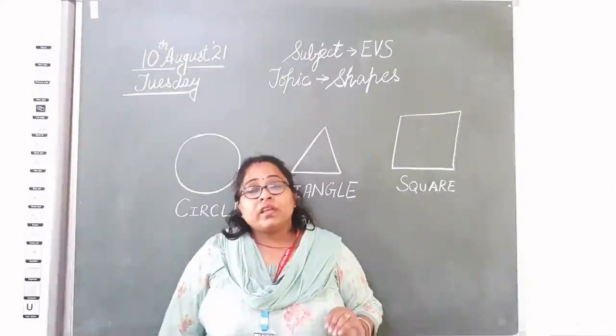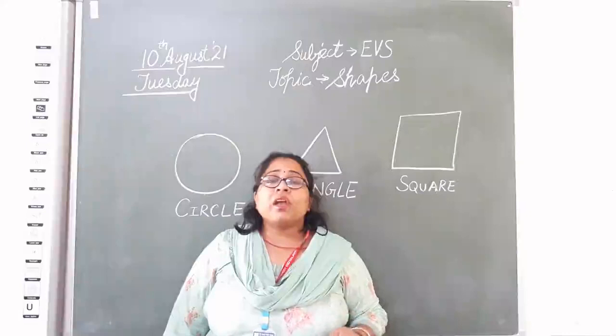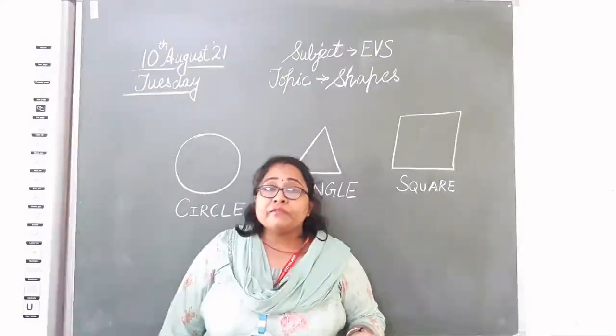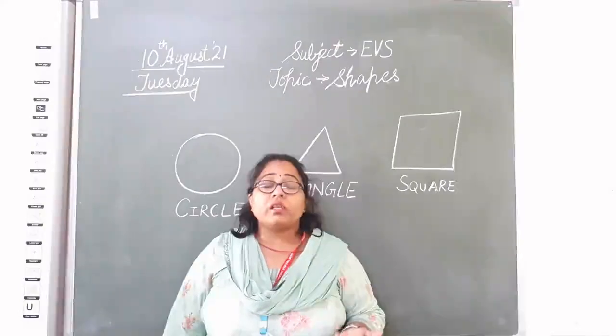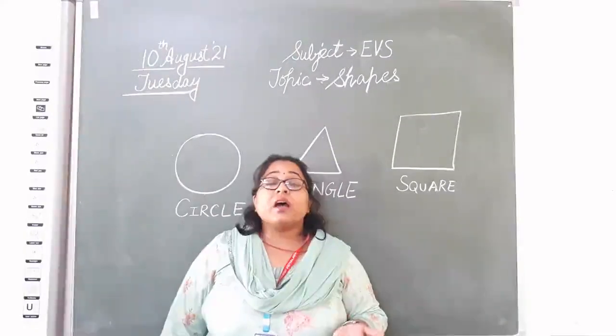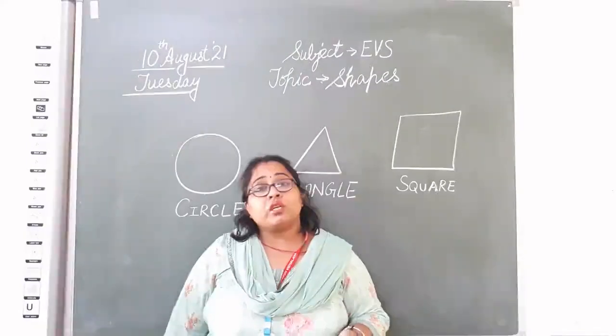have, can anyone tell me? In square we have photo frames, we have handkerchiefs, your hankies, the one you use to wipe your face, your hands. What is that? Again, that is square in shape.